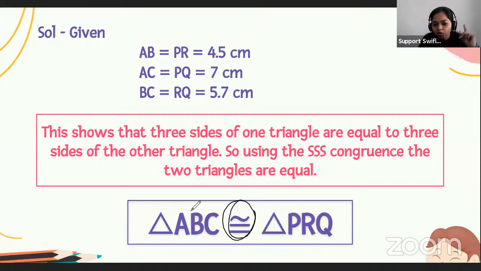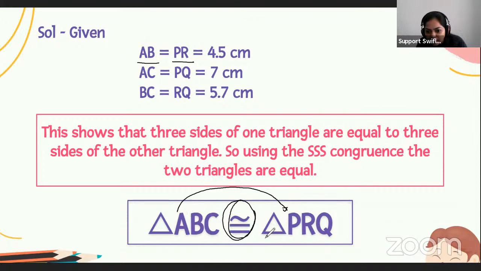But before that, we have already discussed that we have to write the corresponding parts of one triangle to the other triangle in the same way. So A is corresponding to what? P. B is corresponding to what? R. As we know that AB is equal to PR, that's why the corresponding parts are written in the same format. All right.